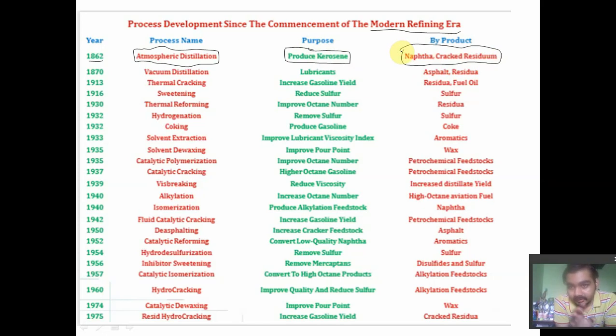Cracked residuum is the cracked product. And naphtha is the oldest possible middle product that we form in refining.